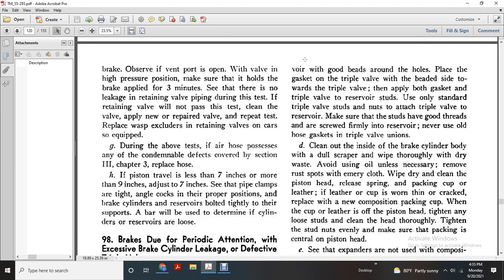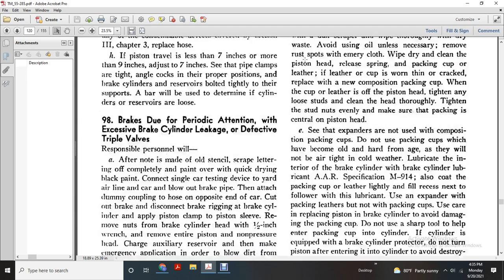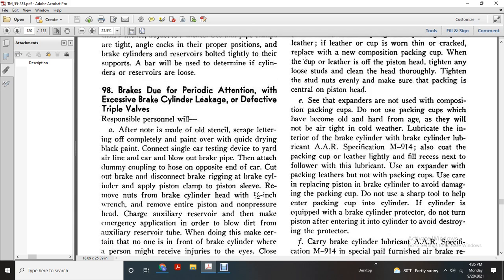Make sure that the packing is centered on the piston head. Expand the composition packing cup. Do not use a packing cup that has become old or hardened with age, as it will not be airtight. Lubricate the interior of the brake cylinder with the lubricant AAR specification M914.